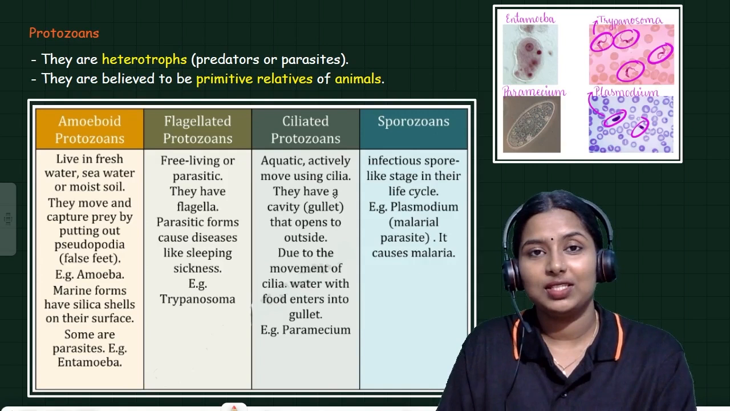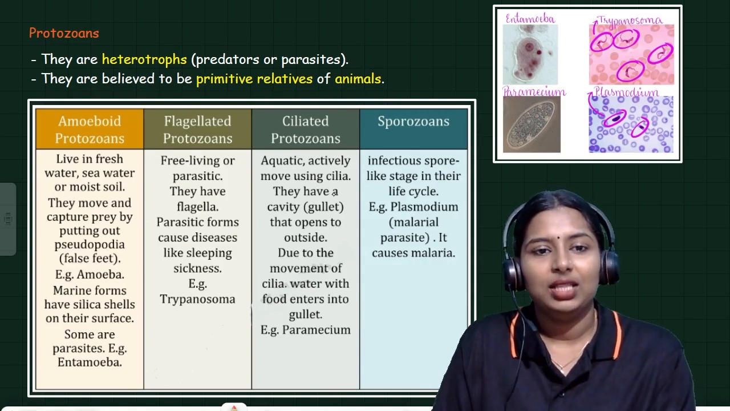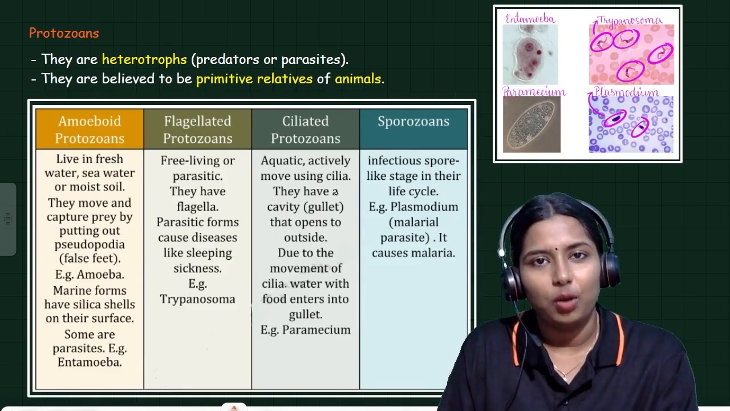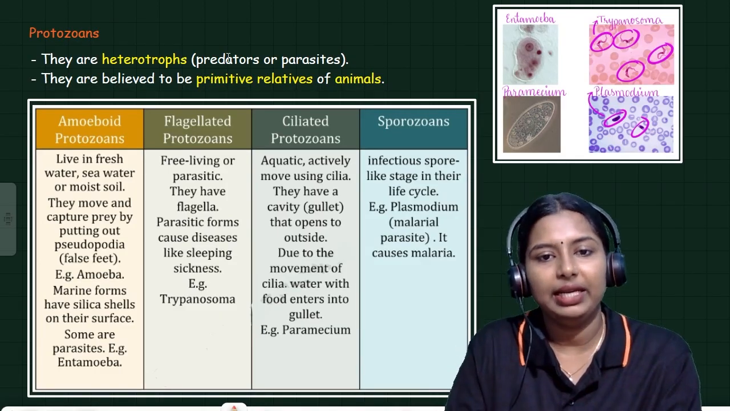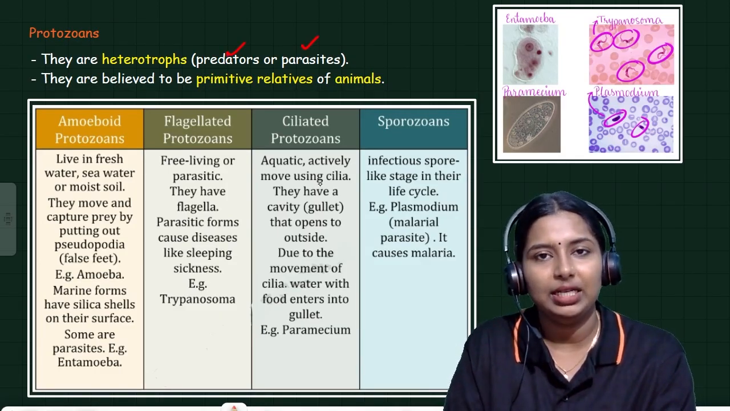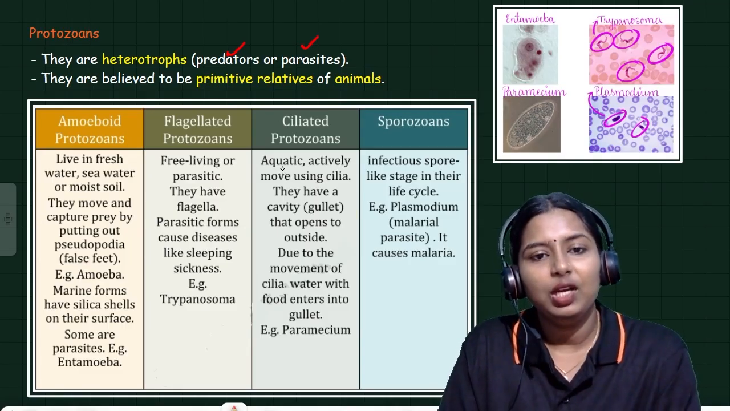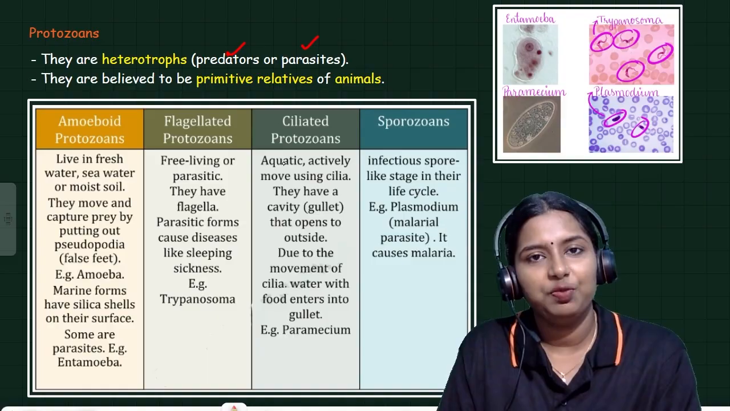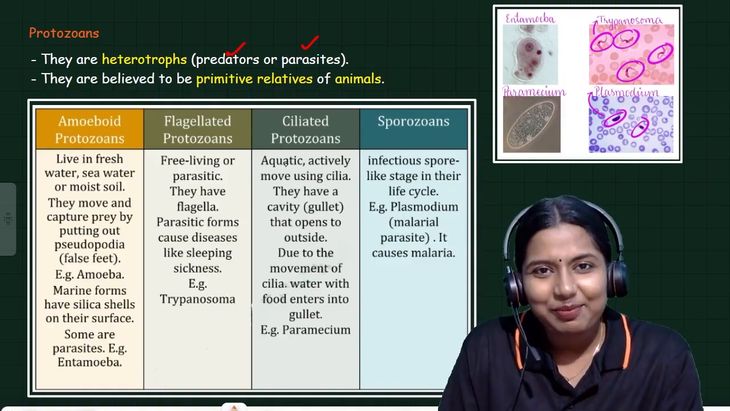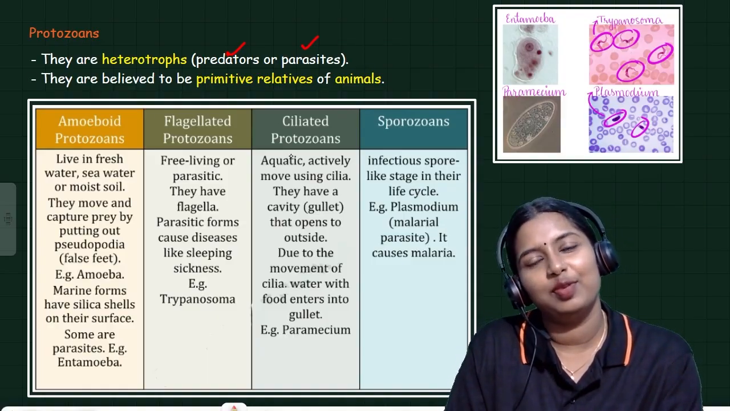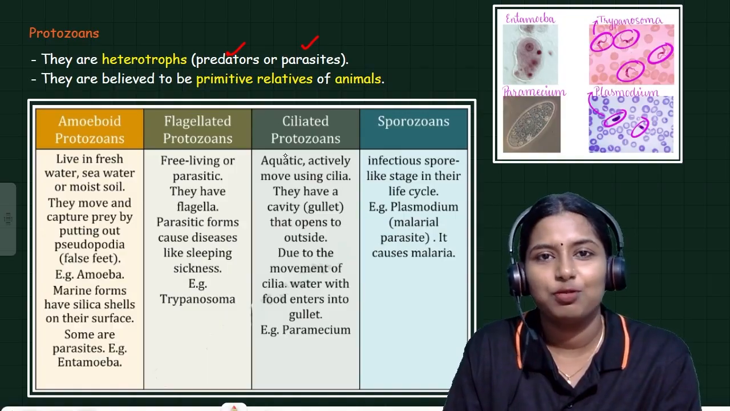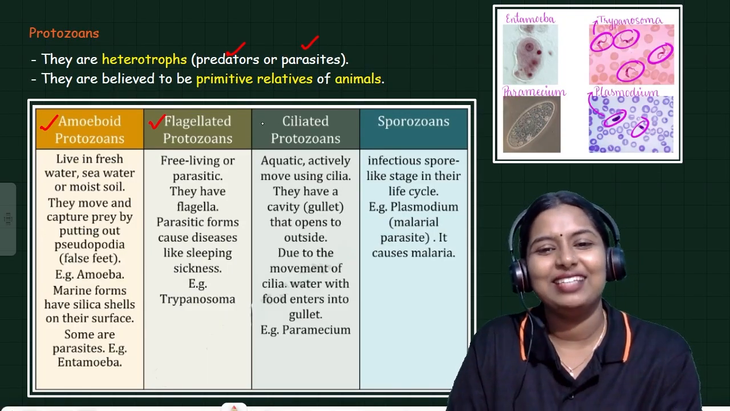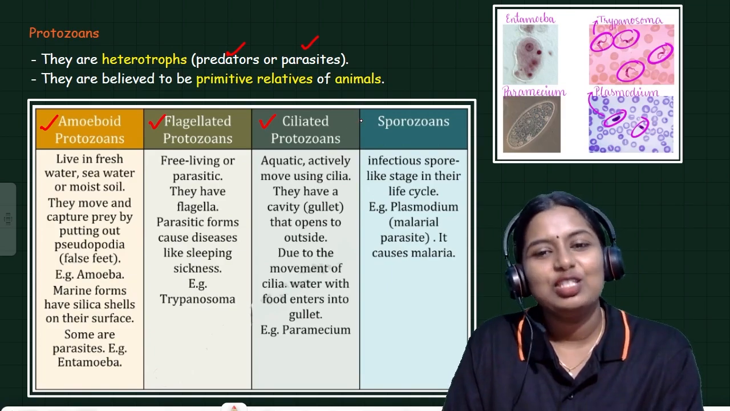Next, we have to discuss the last protista, that is protozoan. They are heterotrophs, like predators and parasites. They are believed to be primitive relatives of animals. It has a close relationship with animals, and it is again classified. It is of four types: amoeboid protozoa, flagellated protozoa, ciliated protozoa, and sporozoan.